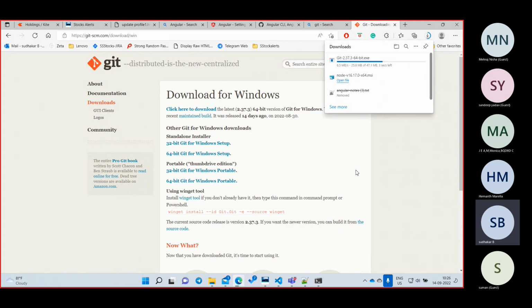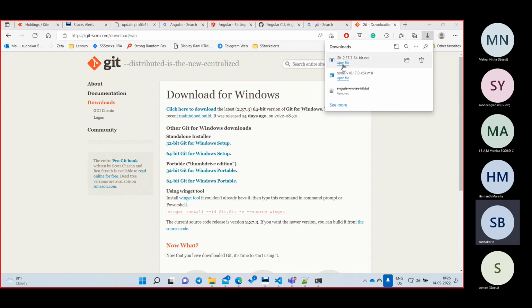This is not mandatory, this is optional only, but if you are installing this, I can tell you some other Git features also, which will help you in real time. That is the reason you install this also. But for Angular, Git is not required. Don't think that if you want to run Angular, Git is required. No, that is wrong. Without Git also this will work, but with Git we are going to do some other things also.